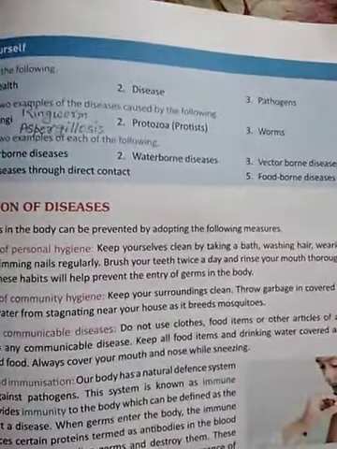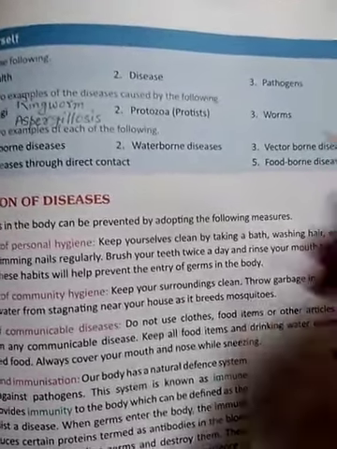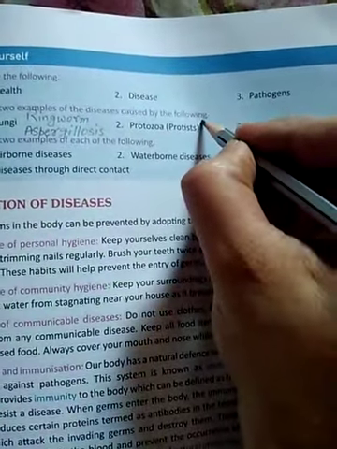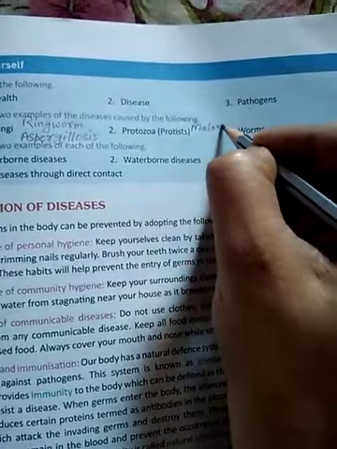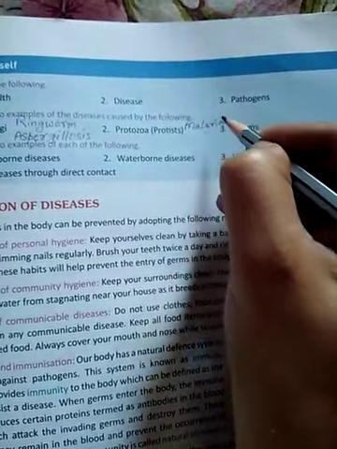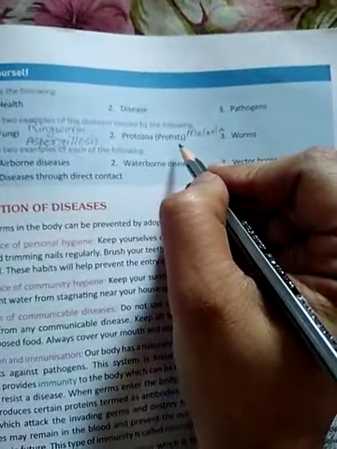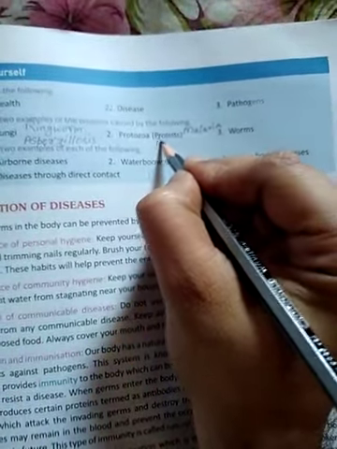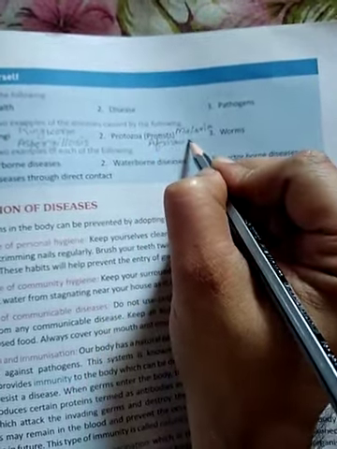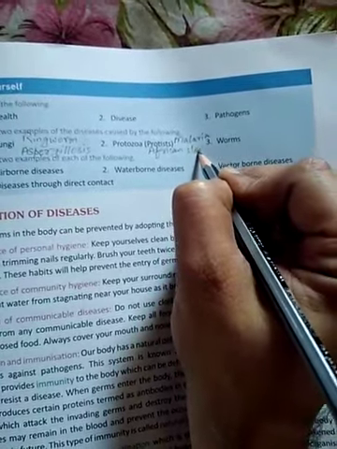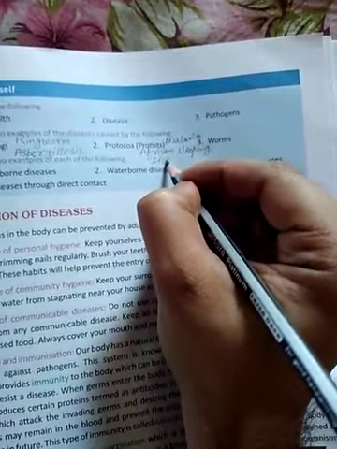Then two protozoal diseases. One is malaria, which is given in your book, M-A-L-A-R-I-A. And the second one is also given in your book, that is African sleeping sickness.